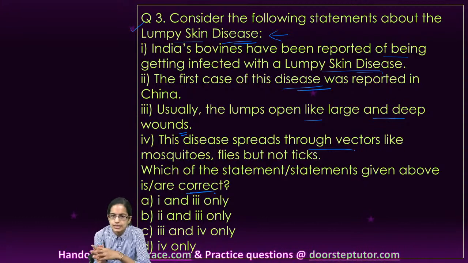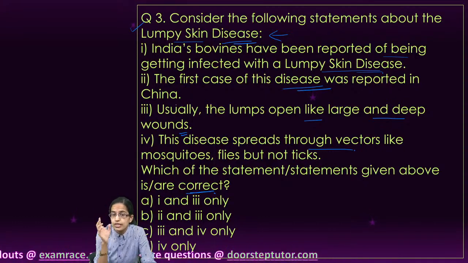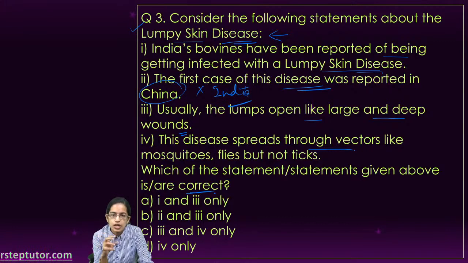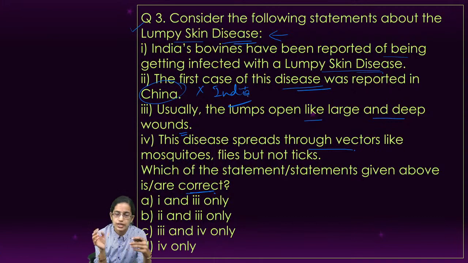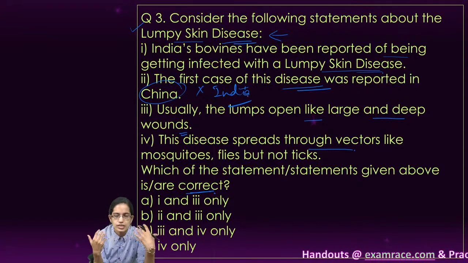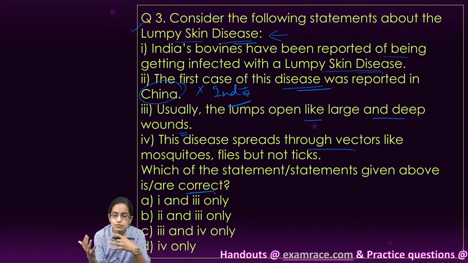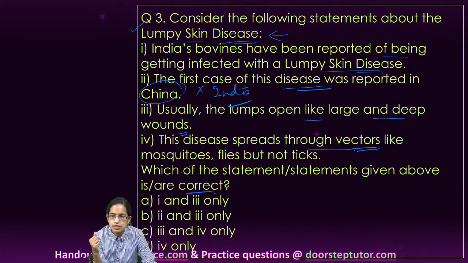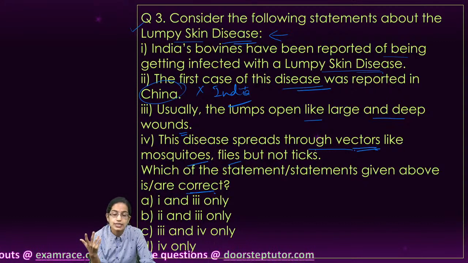Now here let's understand what we need to see. The first case of this disease was not reported in China but in India. So the lumps are created across the body, and those sometimes develop into deep open wounds, mainly on the head, neck, limbs, and so on. And then this spreads through various vectors. It can be mosquitoes, it can be flies, it can be ticks.